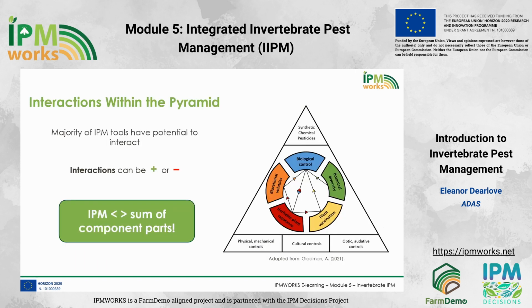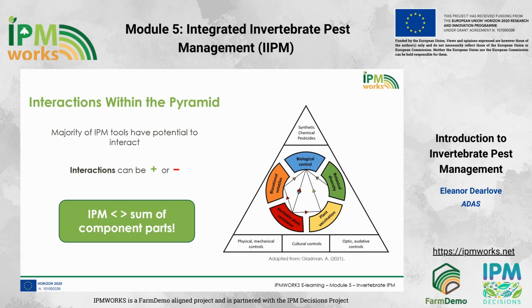Having just introduced the IPM pyramid and how we can make use of them, we do need to consider some complexities in their application. We know what tactics we have available and the kind of order that we should be using them in, but a further consideration is how these tactics interact and the impact of these interactions on the total level of pest management that we see. That is to say, the control that we get from multiple tools is not just the sum of their individual effects.